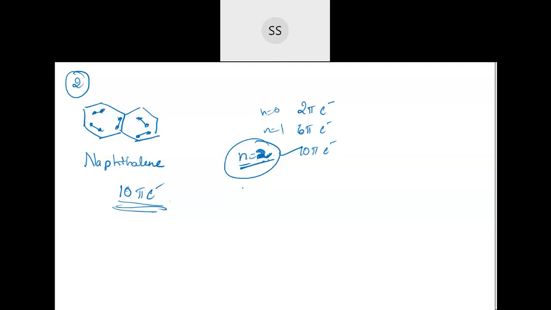Yeah, we'll go for next now. Okay, next is preparation of benzene. We are starting with preparation.